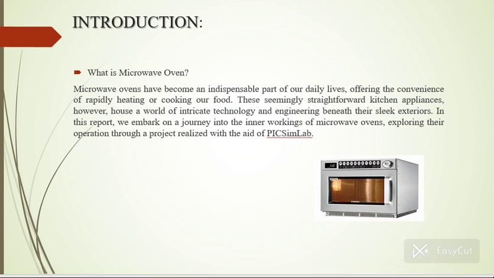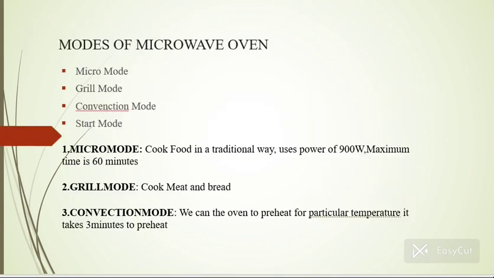In this report, we embark on a journey into the inner workings of microwave ovens, exploring their operation through a project realized with the aid of PICSimLab. The modes of the microwave oven are of four types: micro mode, grill mode, convection mode, and start mode. Coming to micro mode, we can cook food in a traditional way, which uses power of 900 watts. Maximum time is 60 minutes.